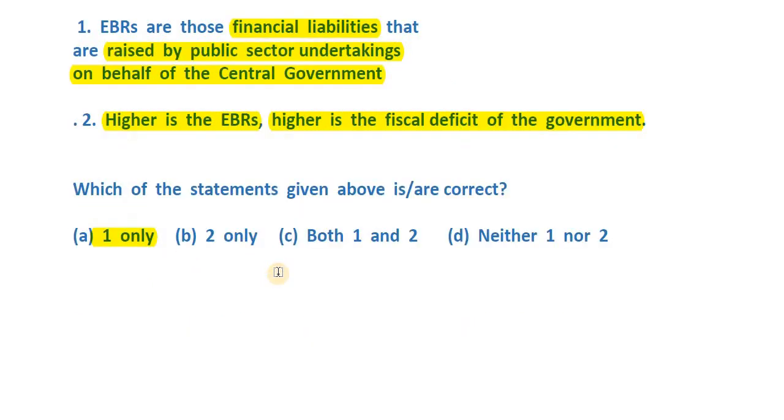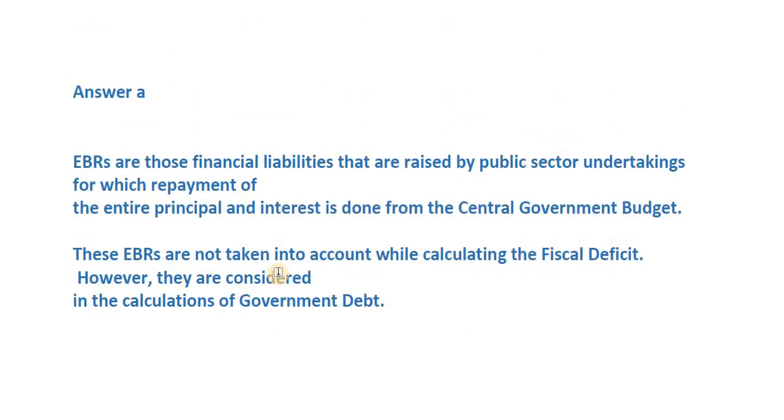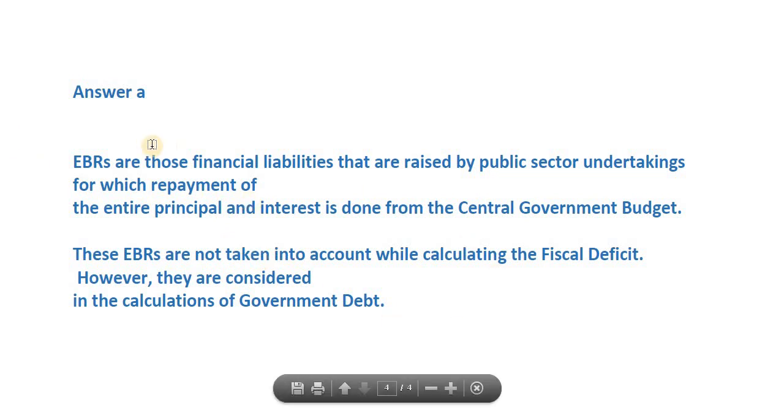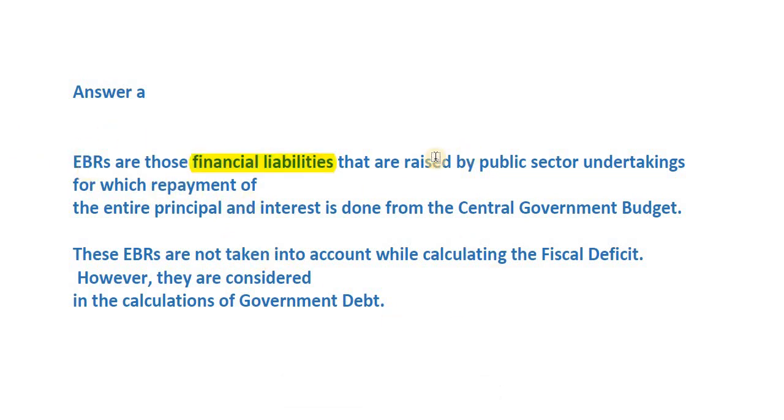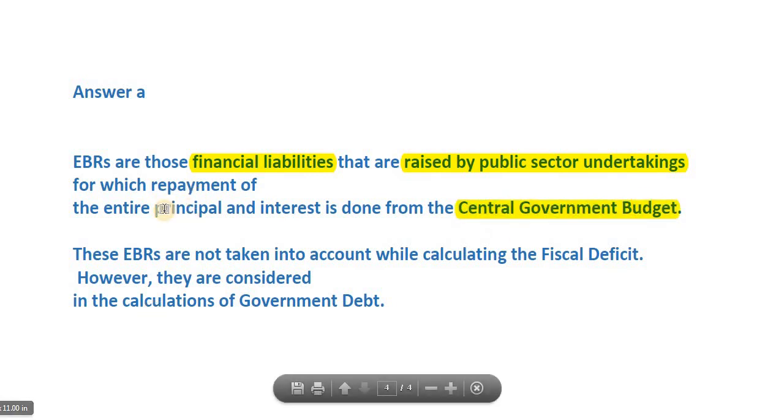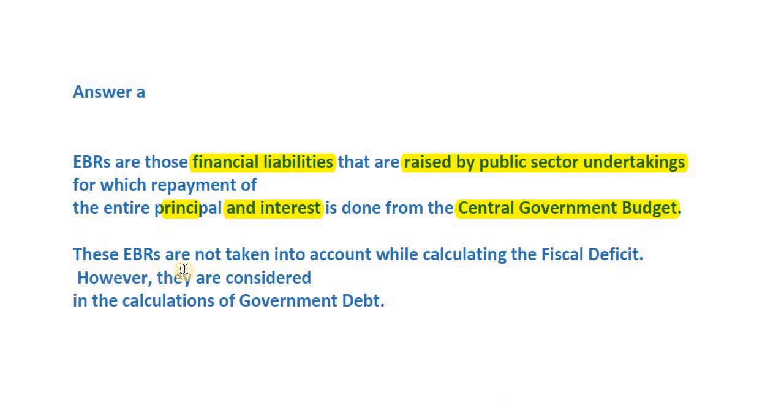Now for examination purposes, we just have to keep a tab on 3 points. Number 1, extra budgetary resources are those financial liabilities that are raised by public sector undertakings for which the entire amount is to be repaid by the central government budget. That's it. Even the principal as well as the interest. Now the second point is important, that they are not taken into account while calculating the fiscal deficit.